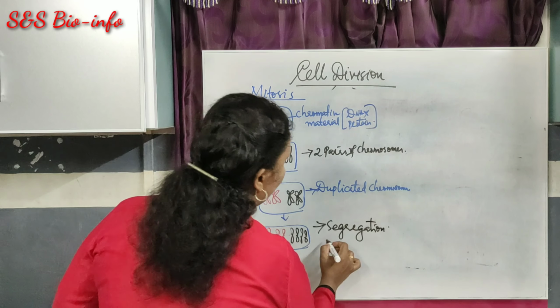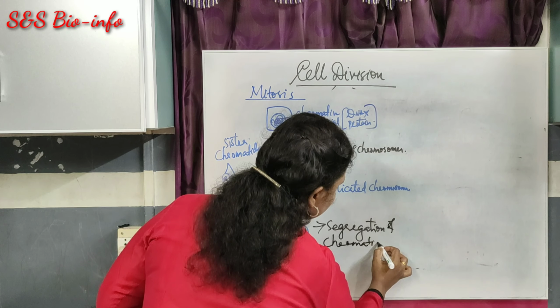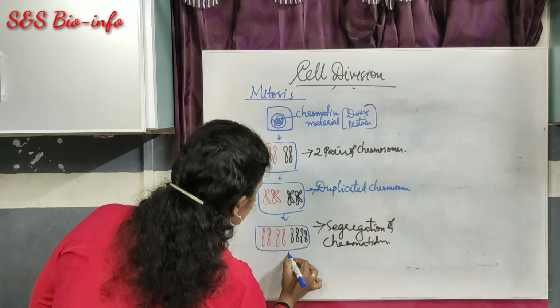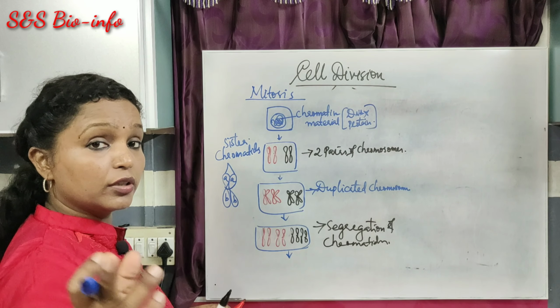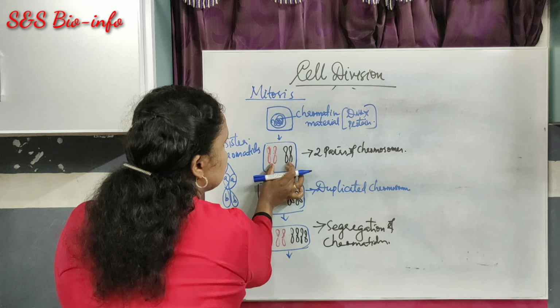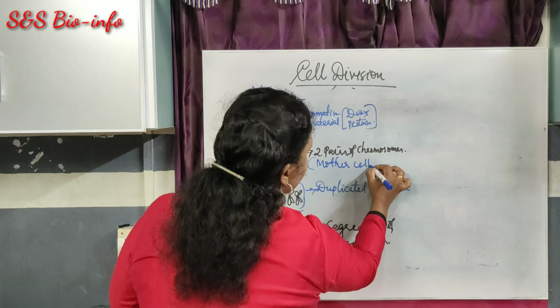Segregation of what? Chromatids. Then what's the next step? Formation of 2 daughter cells with a similar number of chromosomes as the mother cell. This is the mother cell.